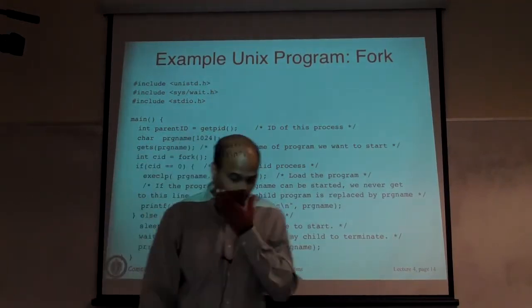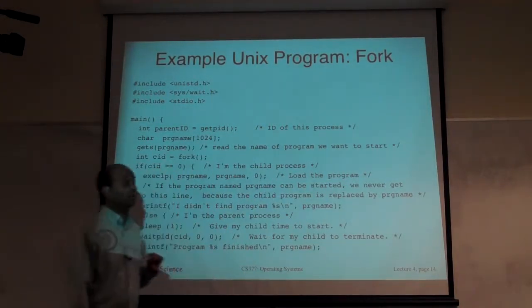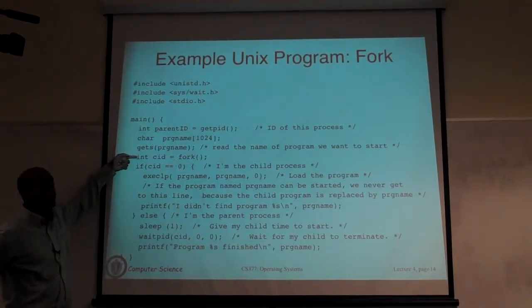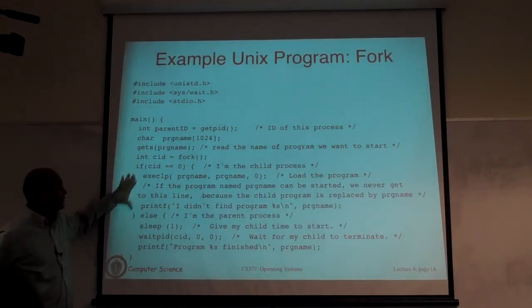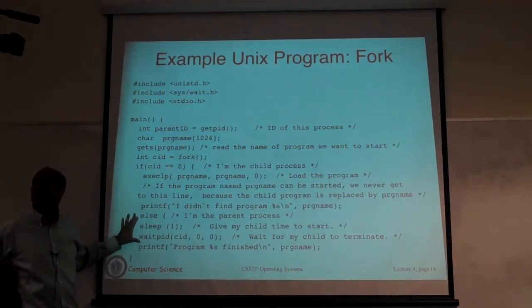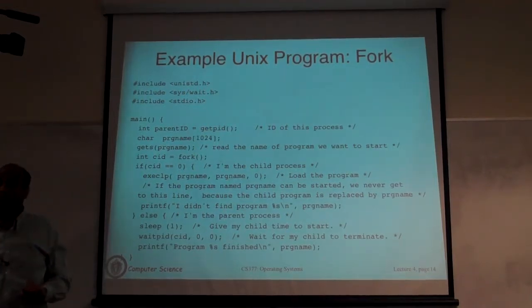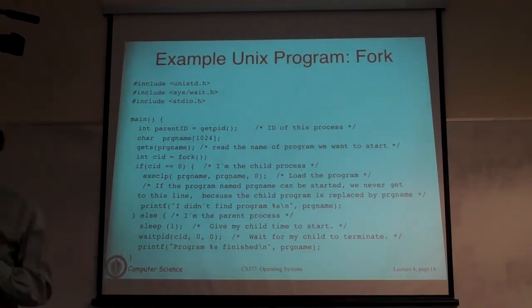Okay, so let's look at some code here. This is C code. That doesn't matter. What we really need to understand is how it works. Only three things to keep in mind here. There's a fork system call, and there's an if-else statement. That's the only thing you really need to understand as far as the structure of this program is concerned. And you have to understand there's some subtlety in how fork works.